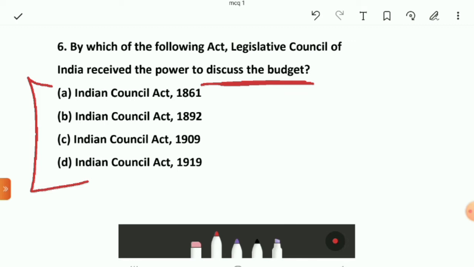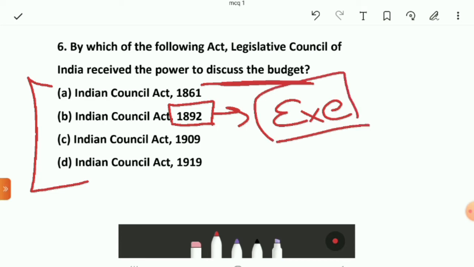The right answer for this question is Indian Council Act of 1892. By this act, the power for discussing the budget was given to the Legislative Council of India, and they could also address questions to the executive. The most important provision of this act is that it increased the number of non-official members in central as well as provincial legislative councils, although it maintained the official majority.